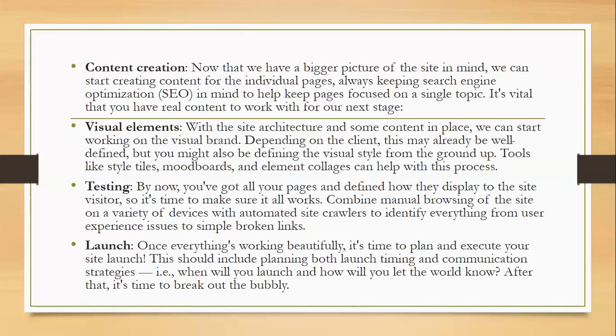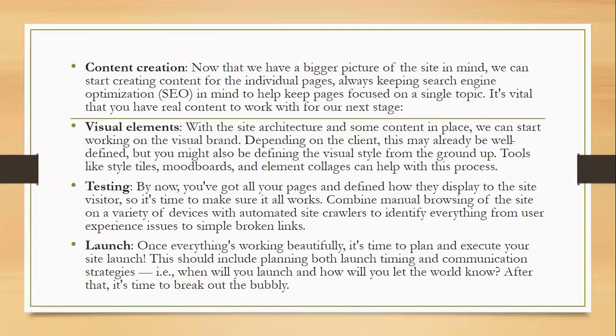Next is visual elements. Once our content is filtered out, then we have to move to visualization, how the website will appear. With the site architecture and some content in place, we can start working on a visual brand. Depending on the client, this may already be well defined, but we might also be defining the visual style from the ground up.